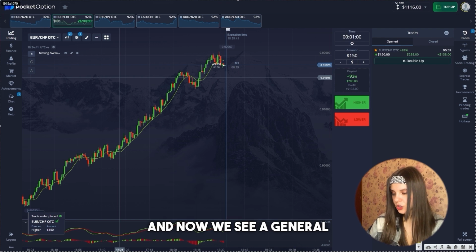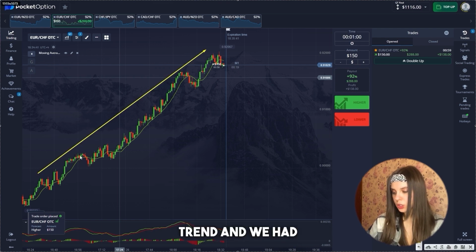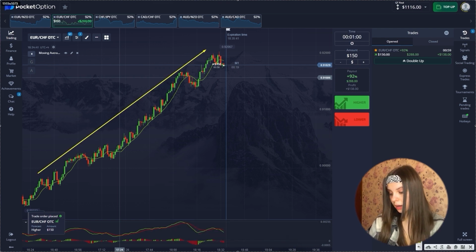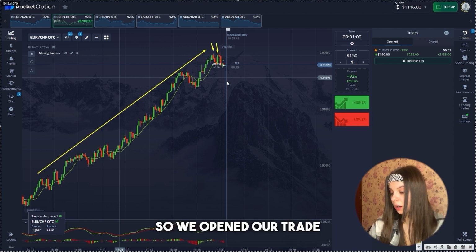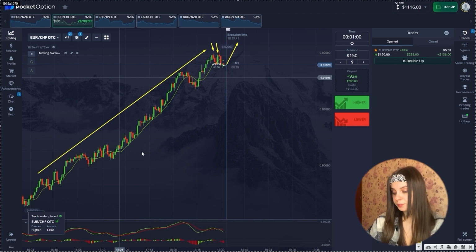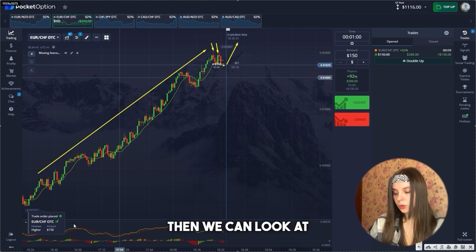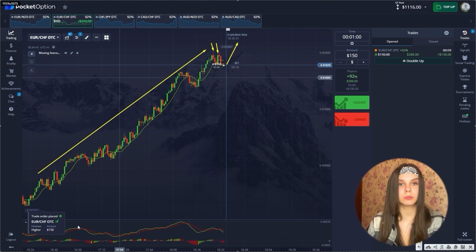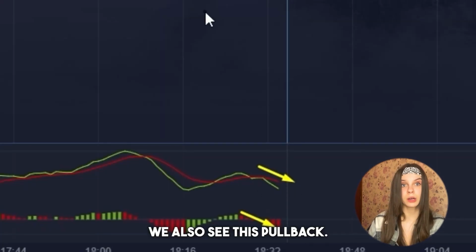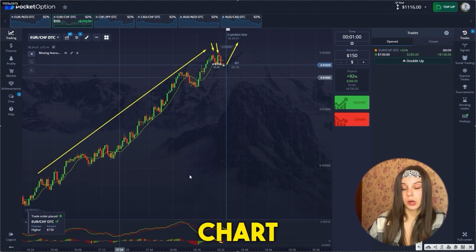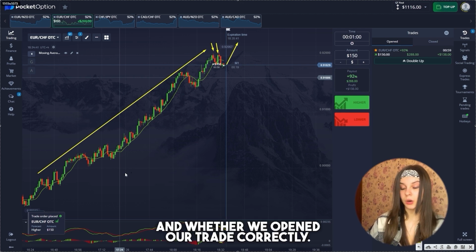And now we see a general global upward trend, and we had 2 small pullbacks. But nevertheless, they ended quite quickly, so we opened our trade for an increase. Then we can look at our second indicator, MACD. We also see this pullback. Let's look at the chart and whether we opened our trade correctly.